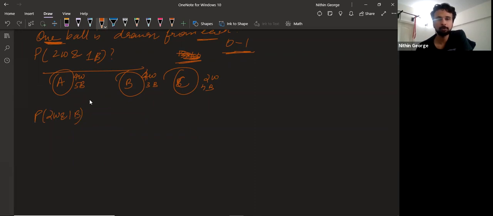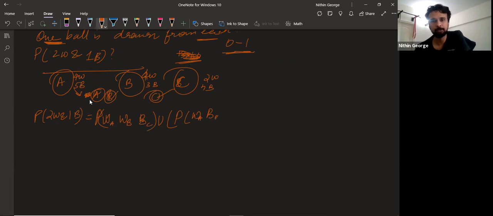and 1 blue. So this can be done in the following ways. You select one ball from A, one from B, and one from C. Suppose the white is from A, and the white is from B, and then blue is from C. This is the probability of one case. Or white is from A, blue is from B, and white is from C. That's another case. Or probability of blue from A, white from B, and white from C.